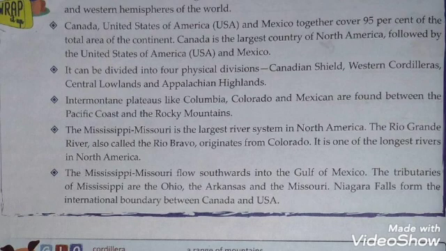So these are the rivers of North America you learned up to this much. Now it will be better, children, if you read the lesson properly and understand. While reading, you go through the names of some rivers and mountain ranges and some plateaus and mark them properly in your map. I will send some questions to you, then you will mark them along with the map I will send. Now let us stop here, children.